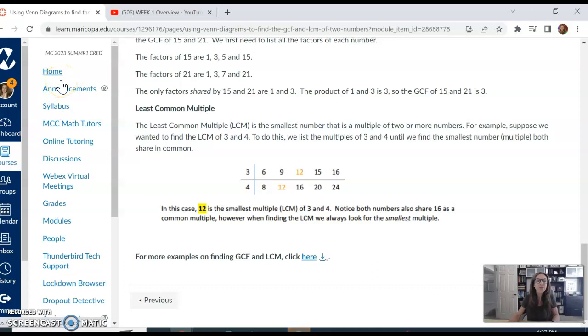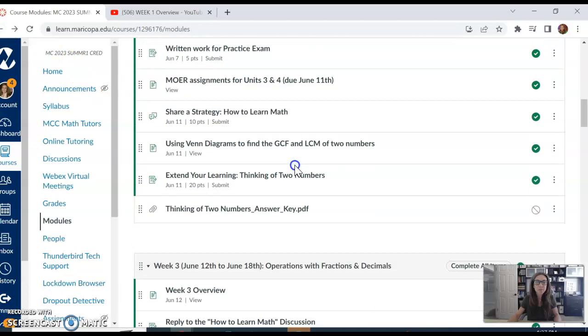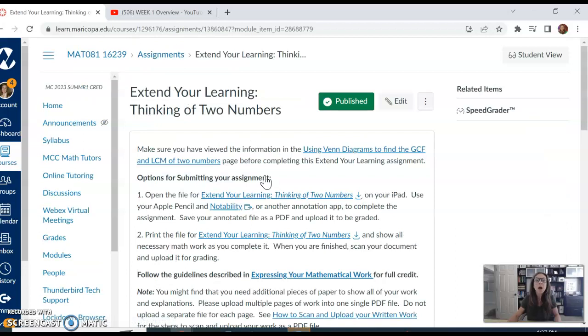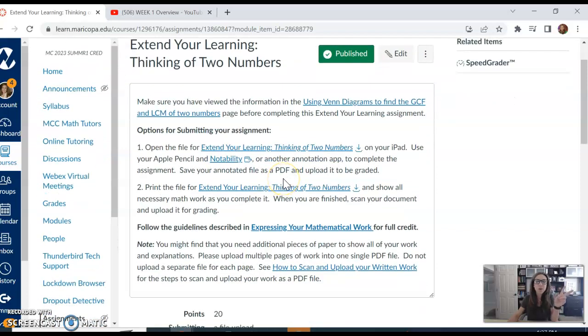And then after you've absorbed all the information in that content page, you're ready for the Extend Your Learning assignment, which is called Thinking of Two Numbers. You will have gone through the content page first. And then when you are ready to submit your assignment for Thinking of Two Numbers, there's two ways you can do it. You can open the file and actually print it on a piece of paper, complete it using pencil, and then scan it and upload it just like you did your written work.